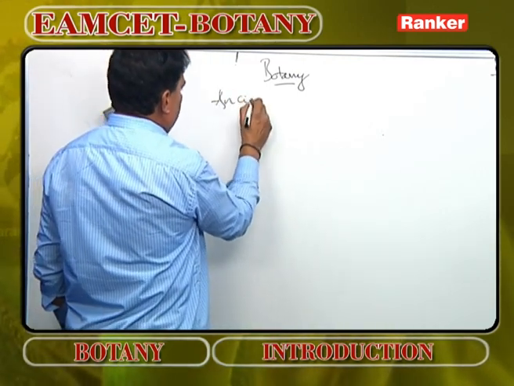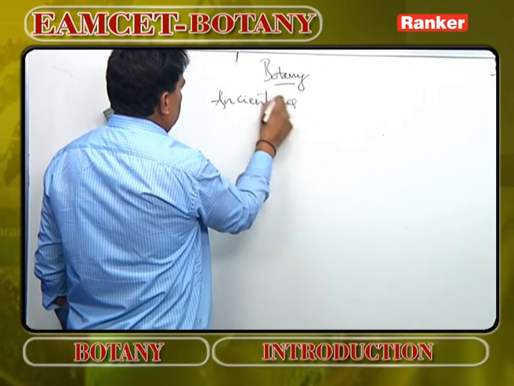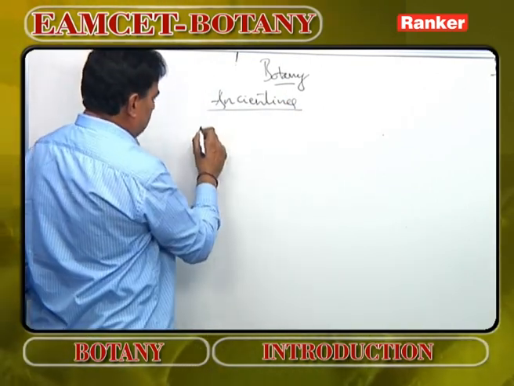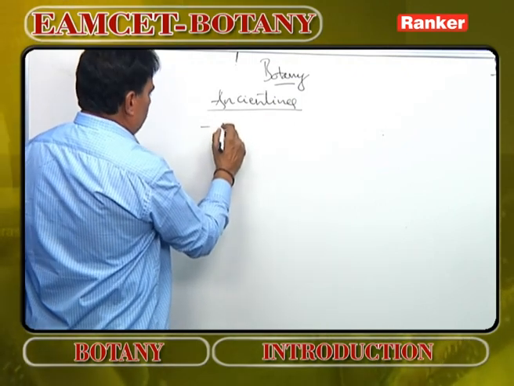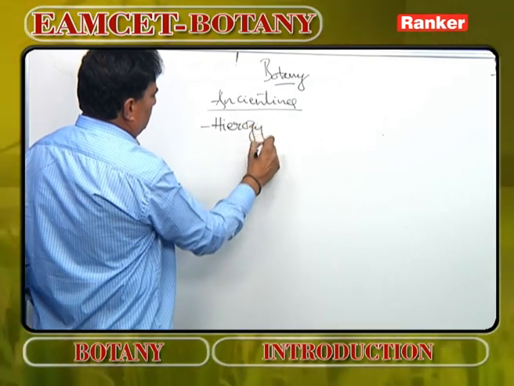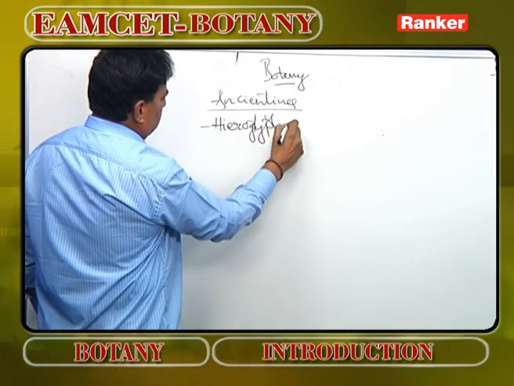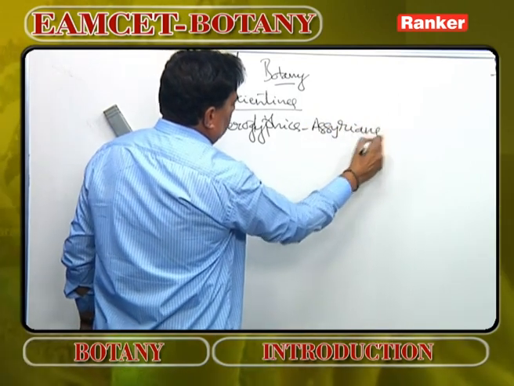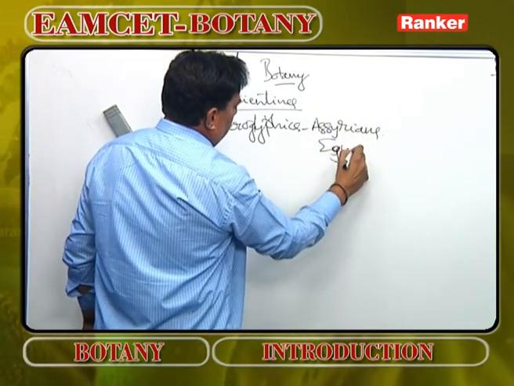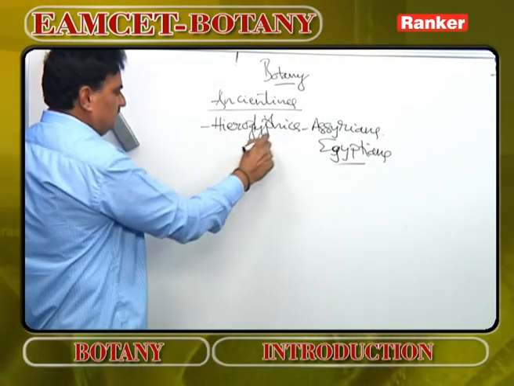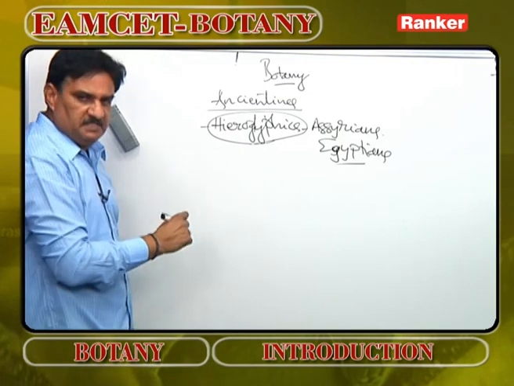In the ancient times, plants were classified based on their economic importance or other aspects. For example, crop plants and other things were preserved in the form of hieroglyphics by Assyrians and Egyptians. Hieroglyphics are nothing but pictures.